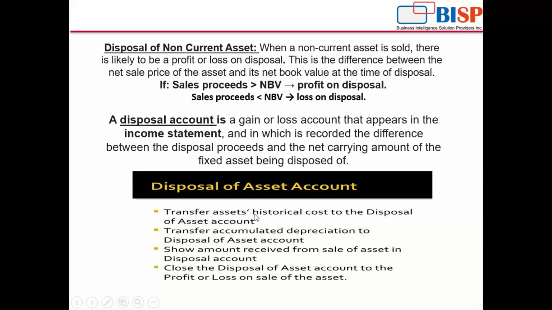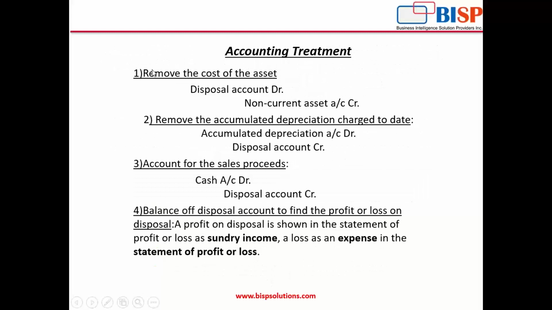First, we'll transfer the asset historical cost to the disposal account, then we'll transfer the accumulated depreciation to the disposal account, then whatever amount we receive from the sale of the asset will be dumped in the disposal account. After that, we'll close that disposal account to the profit and loss on sale of the asset. Whatever the balance will be, it will be either the gain or the loss on the sale of the asset. Now, what's the accounting treatment?